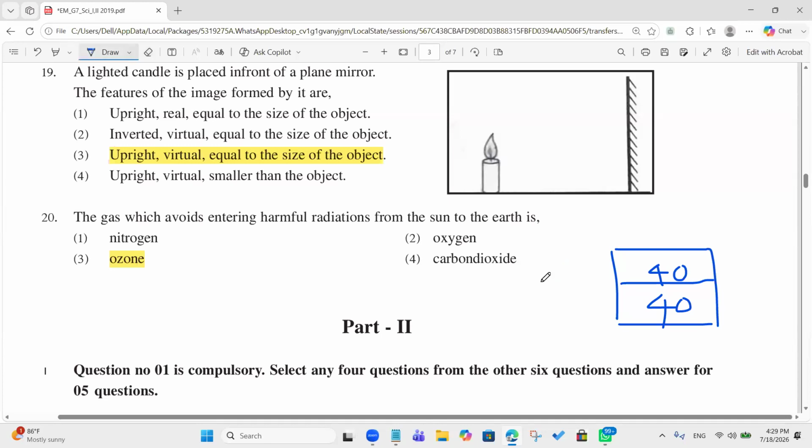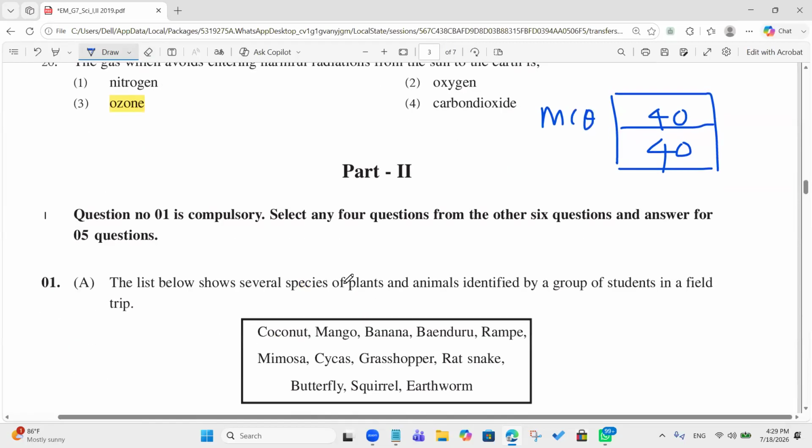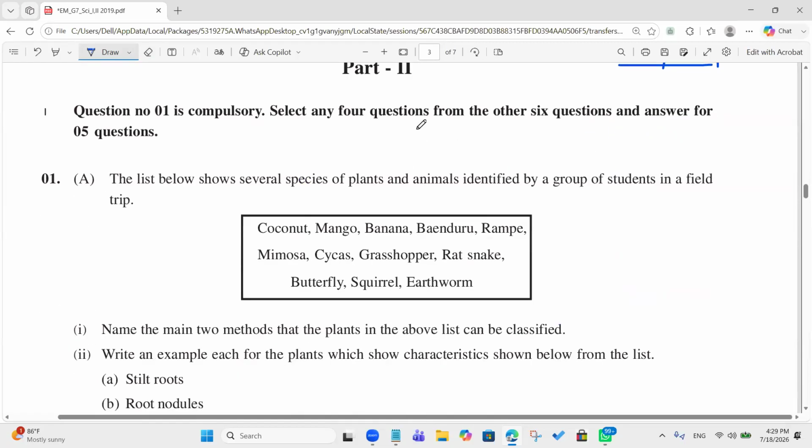And comment your marks in the chat. We are going to do the second part, but count your marks first. You have disabled the chat, so you can comment directly. Select my name and comment. Send your marks.